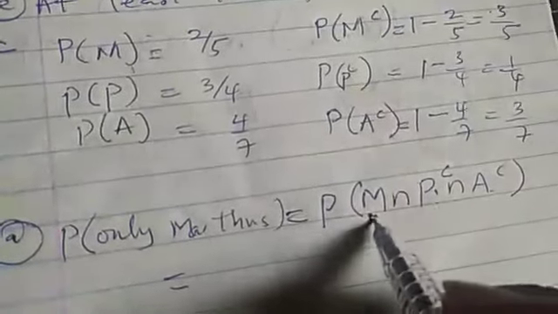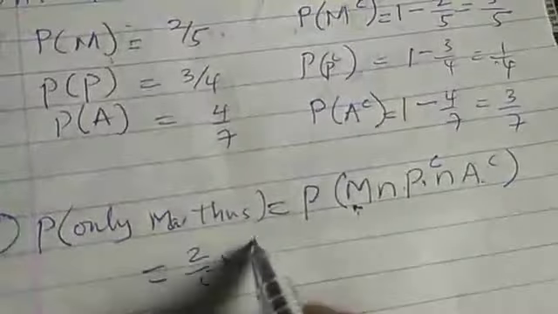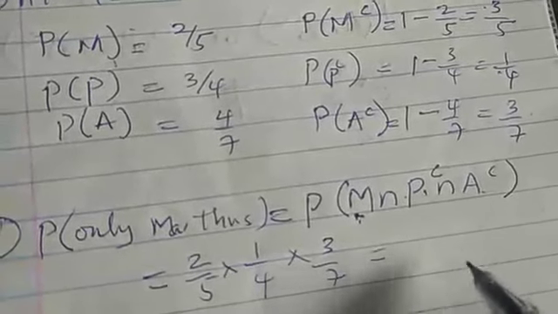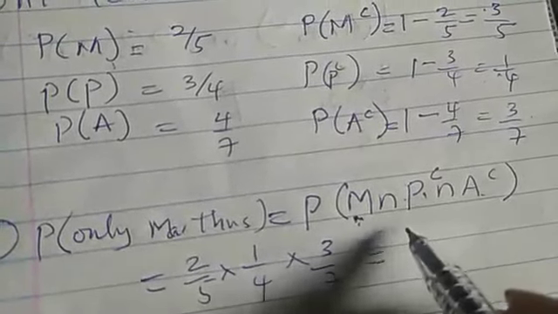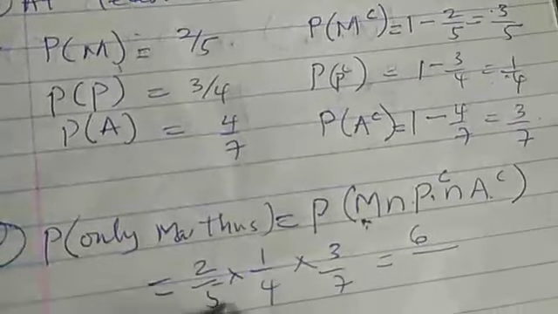Now, for Martins to pass, I will have 2 over 5 times P complement, that is 1 over 4, times A complement, I will have 3 over 7. So our answer is 2 times 3 is 6, and this is 20, this is 140, which can still be cut down to get your final answer. So that is the answer to the question.